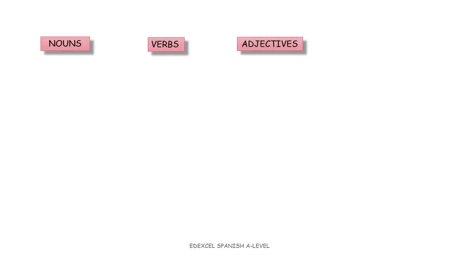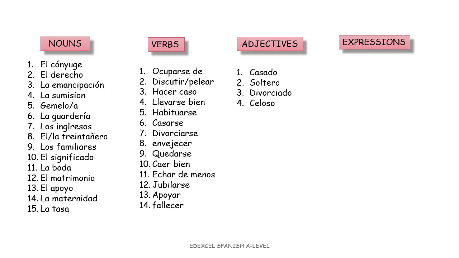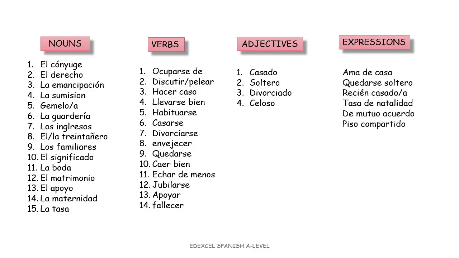To finish off, I've divided the vocabulary into nouns, verbs, adjectives, and expressions. I haven't included all of them, just the ones that I think are the trickiest and most worth learning. I won't include words you should have learned in your GCSE. But don't forget, the more you learn, the better. So don't just limit yourself to this. You've got the full vocabulary list in your book at the end of each unit. Let's see some tricky words.